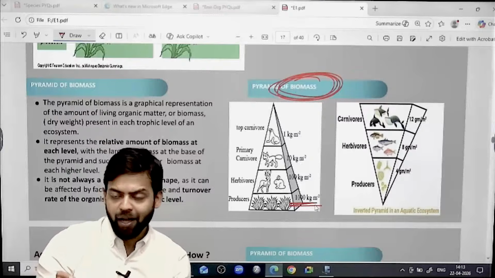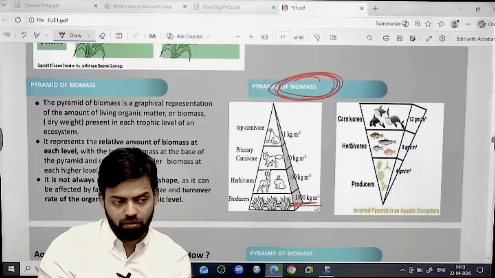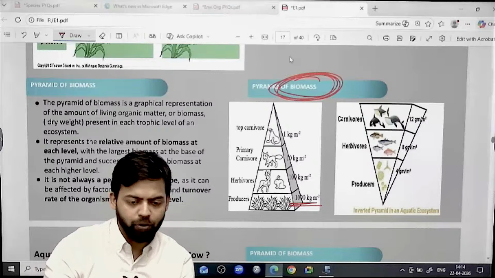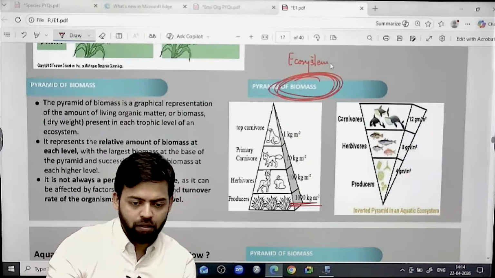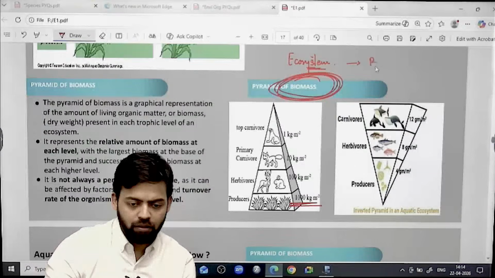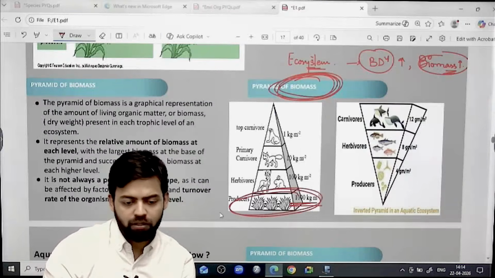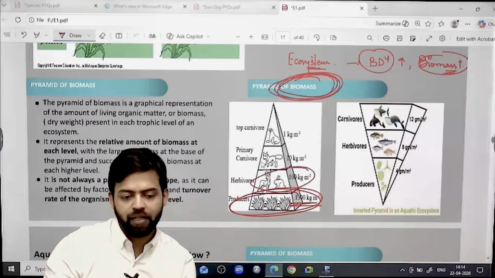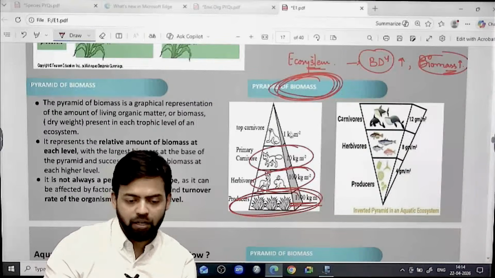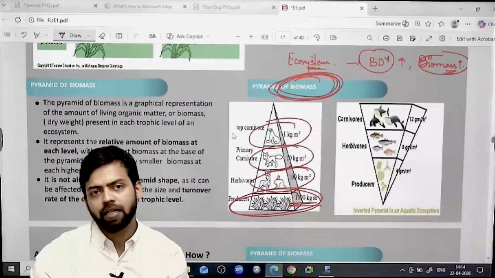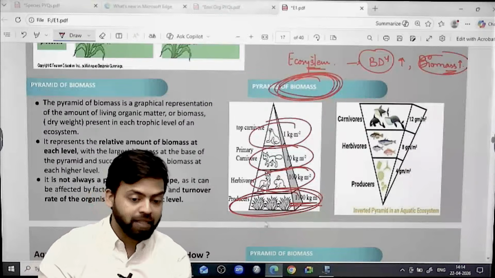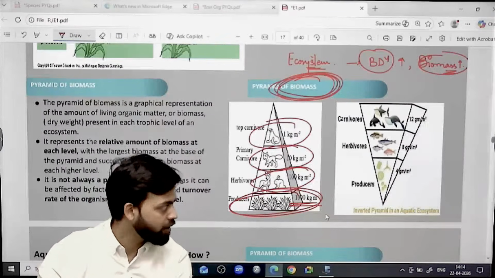So the biomass of the primary producer, depending upon the nature of the ecosystem or biome, or depending upon the biodiversity, where biodiversity will be more, biomass will be more, right? So the primary producer is more, herbivore comparatively less, primary carnivore comparatively less, top carnivore comparatively less in terrestrial ecosystem. That's why the biomass pyramid is upright in terrestrial ecosystem.